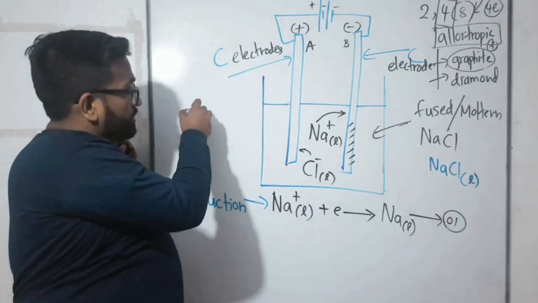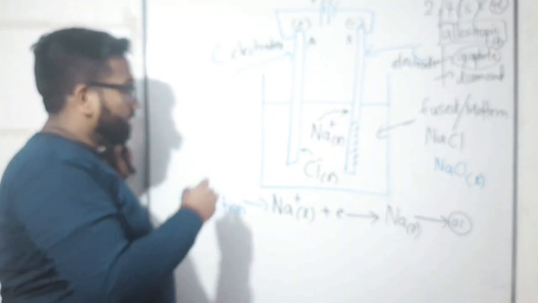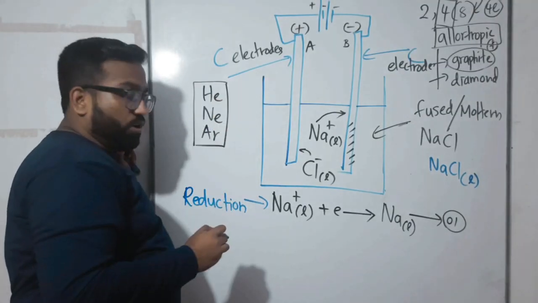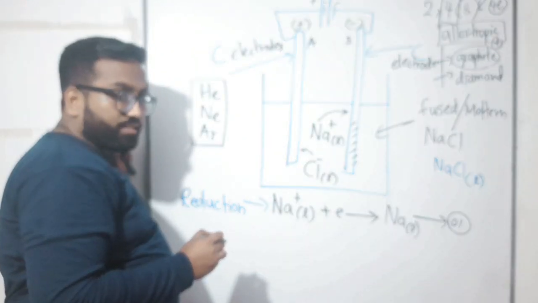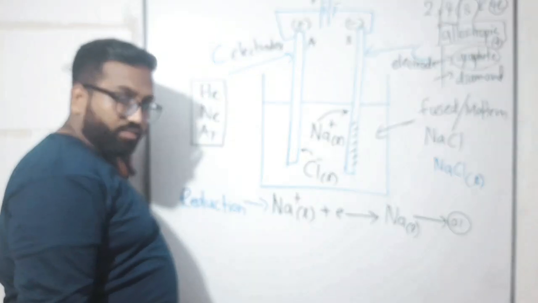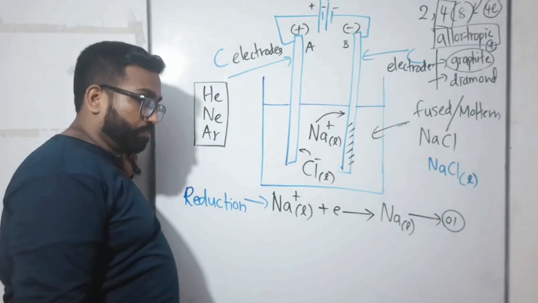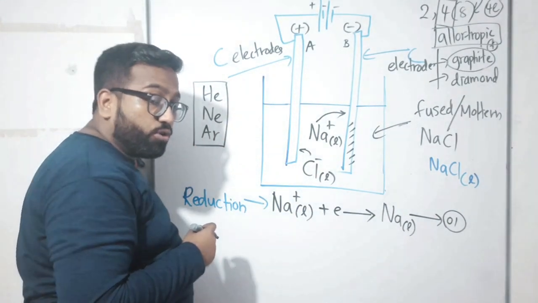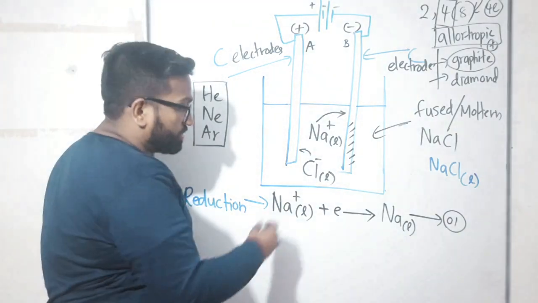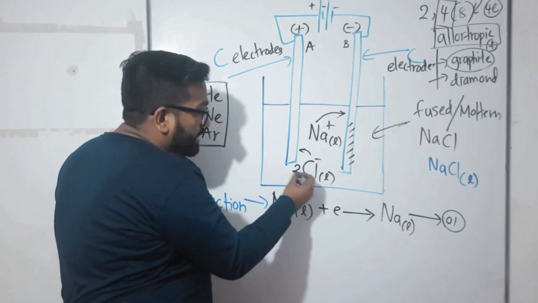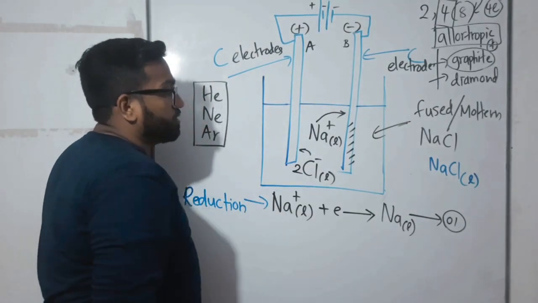So you know chlorine gas does not exist as a single atom, right? Only three gases in our periodic table, helium, neon, and argon, are very independent and stay as gas with only one atom. But every other atom can't do that. If they need to be in the gas state, they should take another of the same kind with them. So chlorine also can't do that. Since Cl2 is needed, only one Cl minus is here, so chlorine asks another chlorine to go with it.